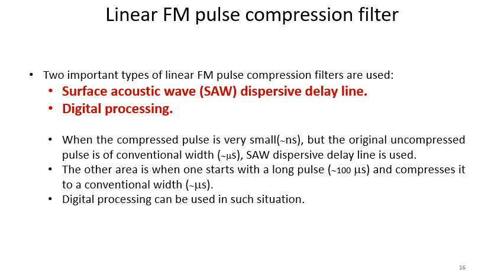Now, linear FM pulse compression filters. Two important types of linear FM pulse compression filters are used. One is the surface acoustic wave dispersive delay line, or SAW dispersive delay line. Another is digital processing. When the compressed pulse is very small, of the order of nanoseconds, but the original uncompressed pulse is of conventional width, of the order of microseconds, under this condition the surface acoustic wave dispersive delay lines are used.